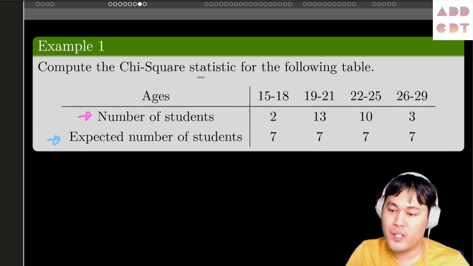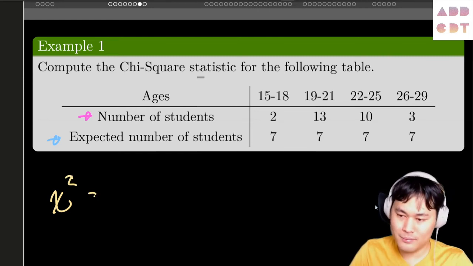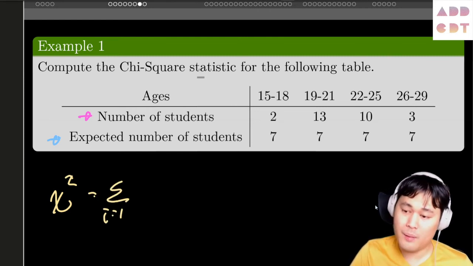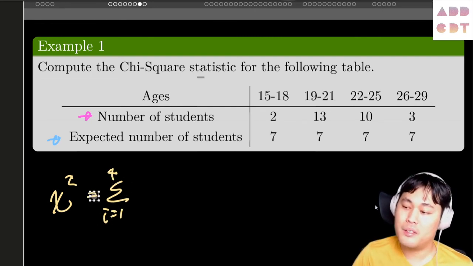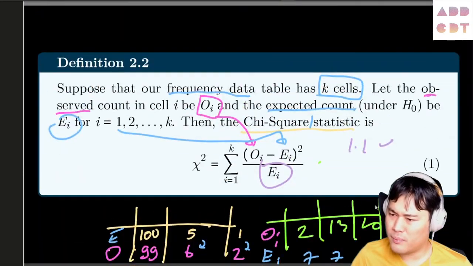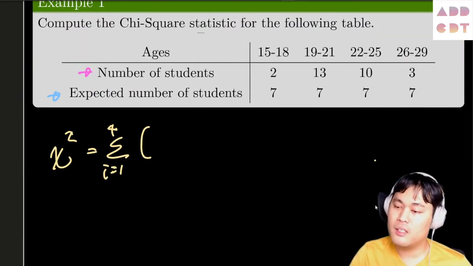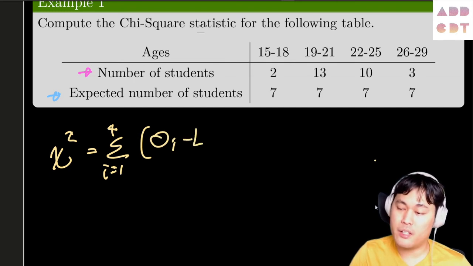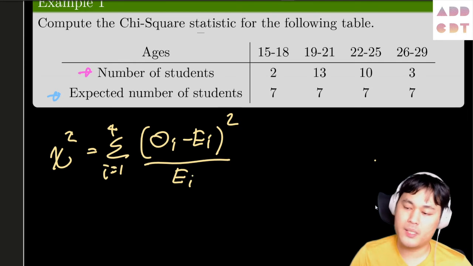Right, so the chi-square is gonna be, and you can write the formula first if you want to. It's the sum over i, since there are 4 entries. Oh, I think they use k, right? Oh yeah, right, 1 to 4. And then the observed minus expected, squared, divided by expected.